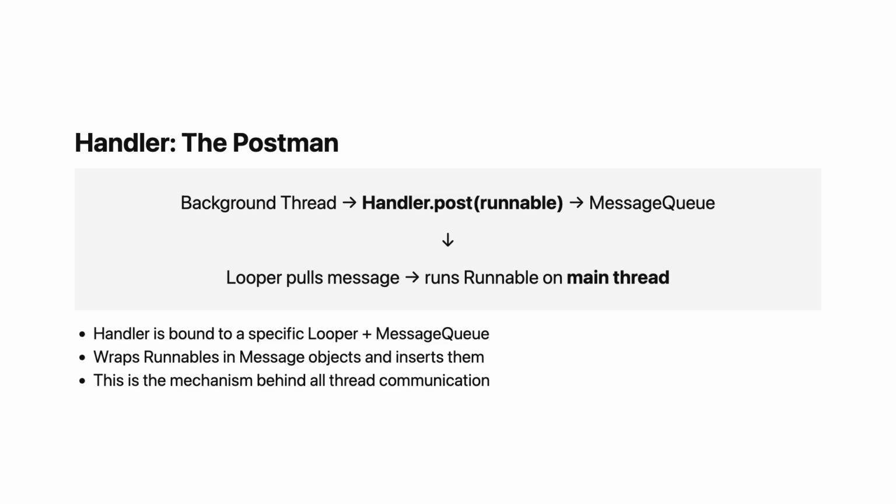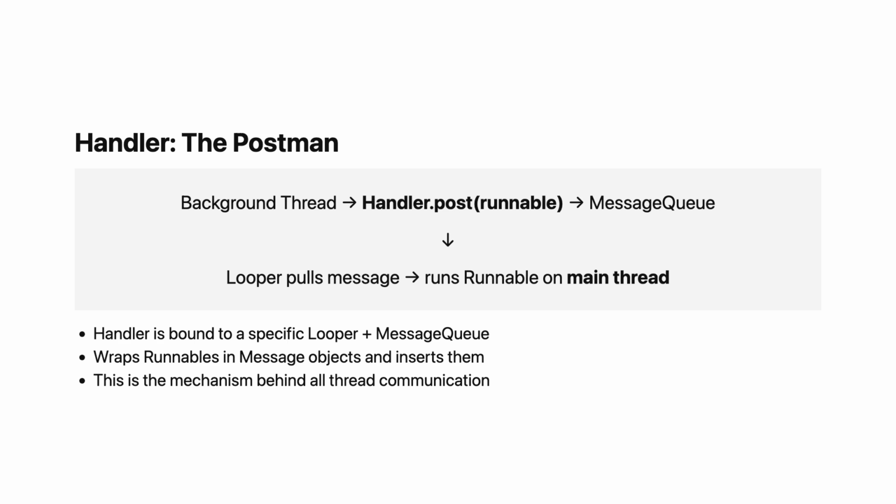Want to run something on the main thread from a background thread? Get a handler that is bound to the main looper and post to it. That is exactly what runOnUiThread does under the hood. It checks, am I already on the main thread? If yes, just run the code directly. If no, post it to the main thread's handler.